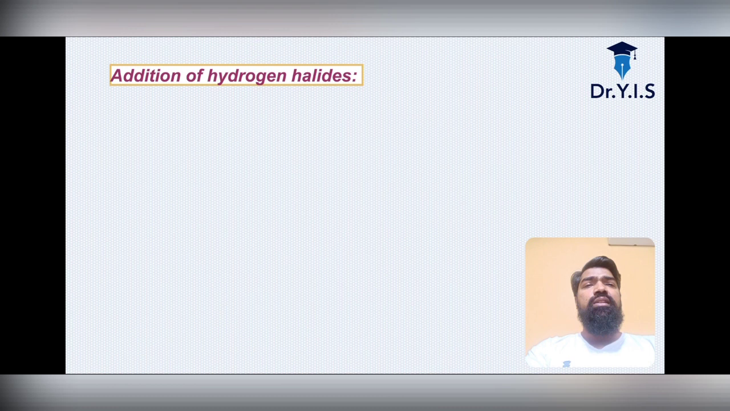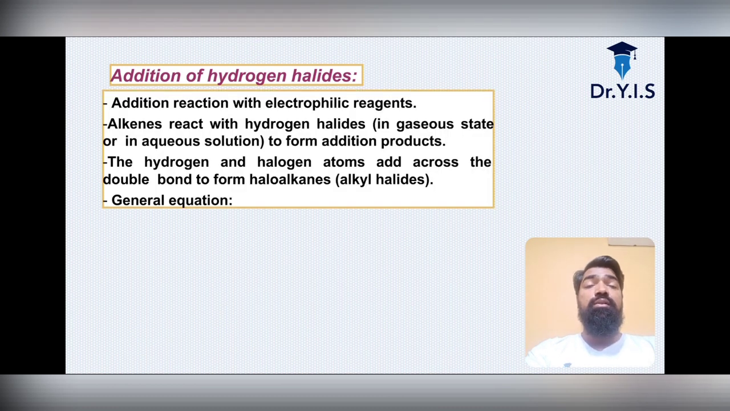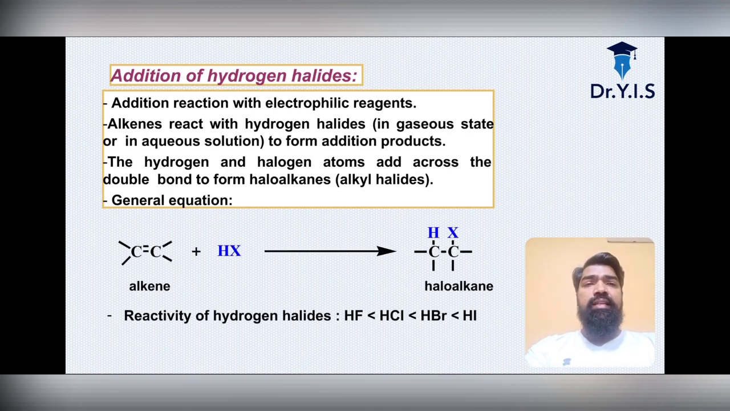Okay. The addition of the hydrogen halides. This is also very important. In the reaction with electrophilic reagents, alkenes react with the hydrogen halides in gaseous state or in aqueous solution to form the addition products. What do you mean by addition? Yes, I told you the addition, substitution, and the electrophilic addition, and the very important factors are there. Now here, the addition products are there. So hydrogen and halogen atoms add across the double bond to form the haloalkanes, that is alkyl halides.